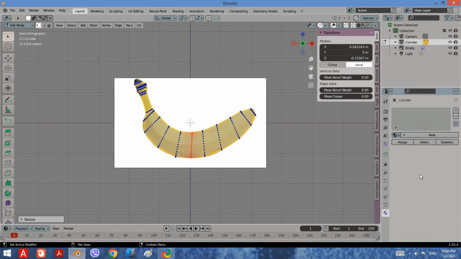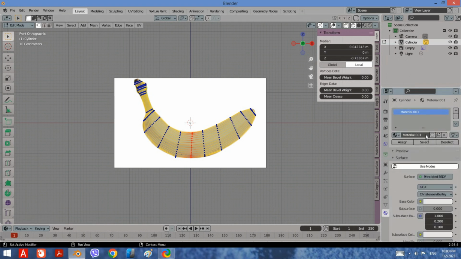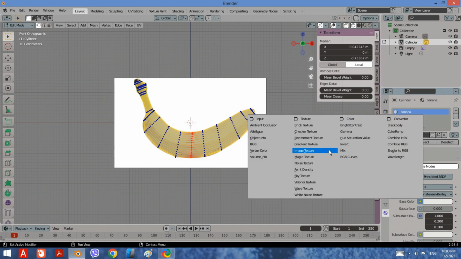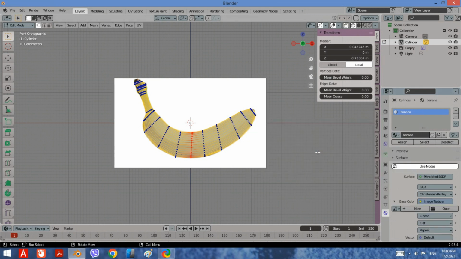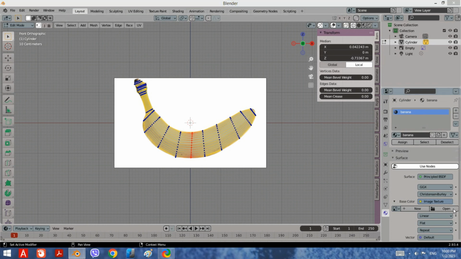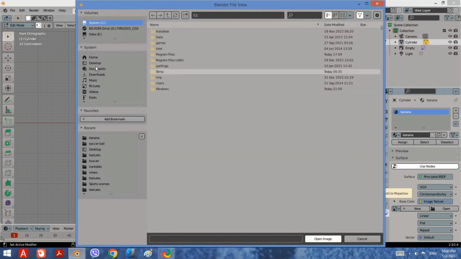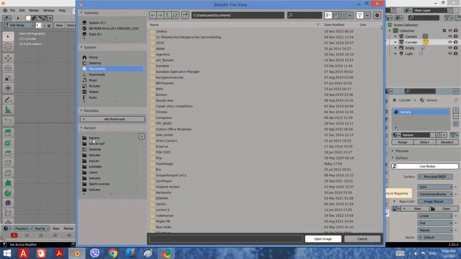Go to Material Properties. Create a new material. Click Base Color and choose Image Texture. Click Open. Select again the side view.